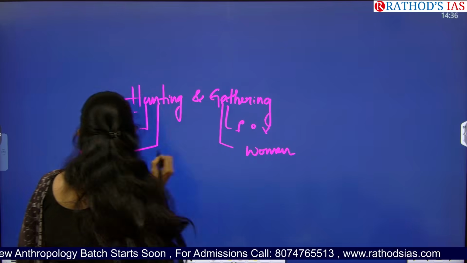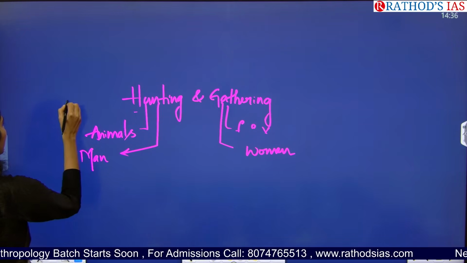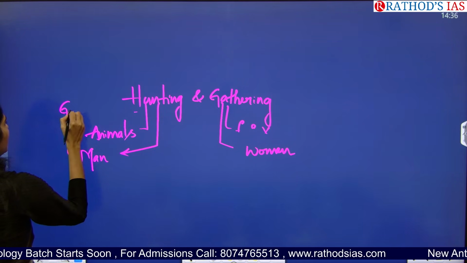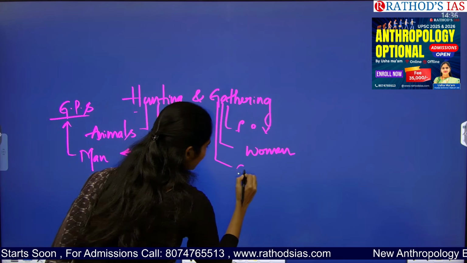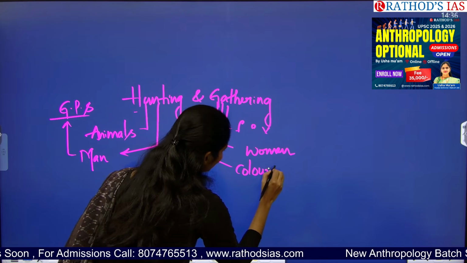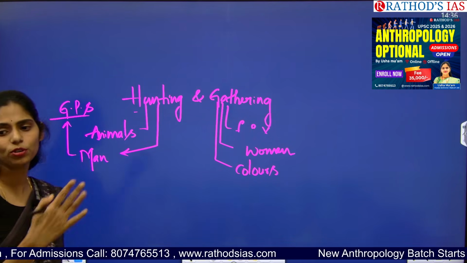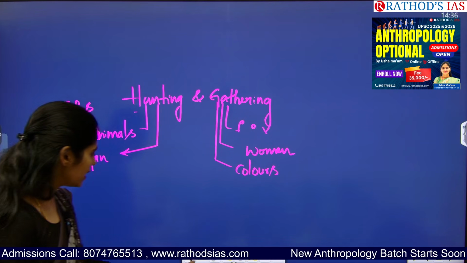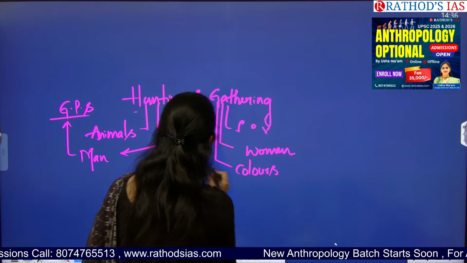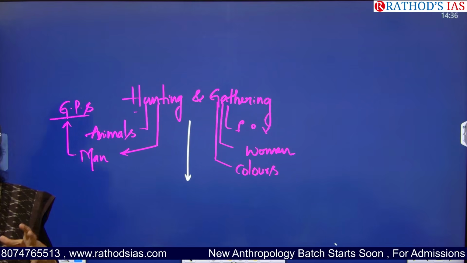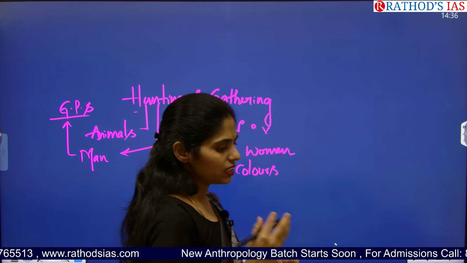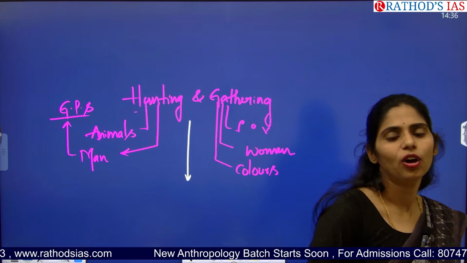Because of this, men are good at maps, for example GPS. Women are good at colors because of the work which was divided when they came into existence. And next, as time went on, human beings understood that it is not good to run after animals.